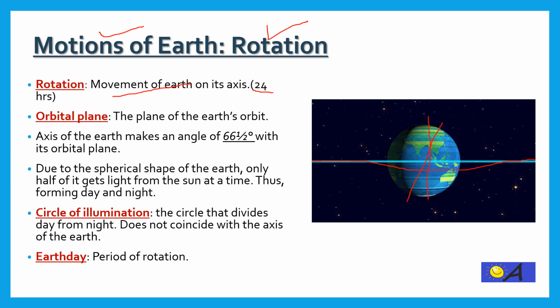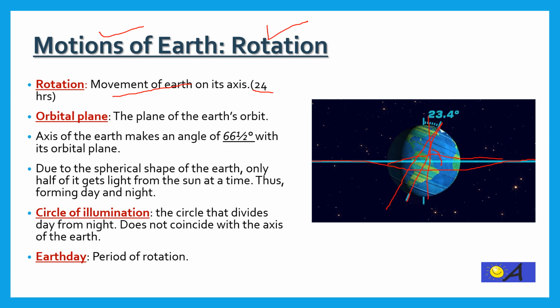The axis of Earth makes an angle of 66.5 degrees. This is the axis of our Earth and it makes an angle of 66.5 degrees with the orbital plane. So the angle between the axis and this orbital plane is equal to 66.5 degrees, right?